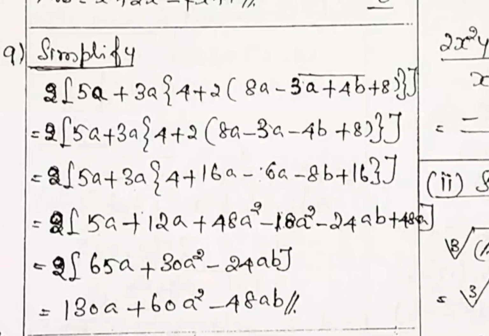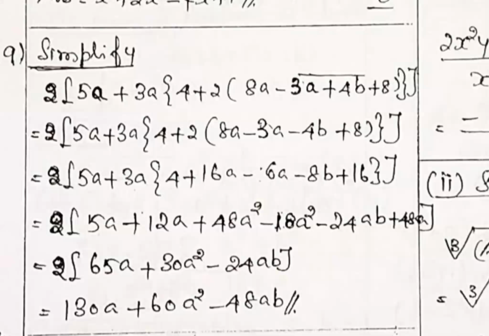So that bracket is removed. The next line, 2 within bracket, 5a plus, now remove this bracket. 3a into 4, 12a. Like that, you remove all the brackets. Just go through it. After that, simplification only. First attack the brackets one by one.